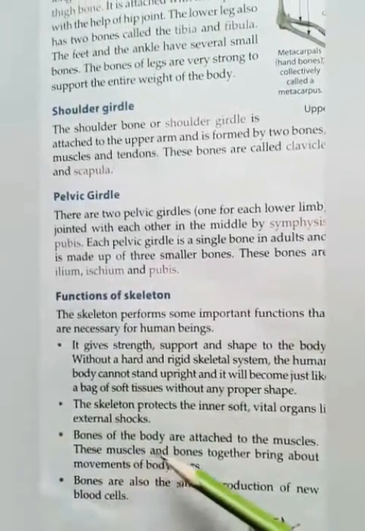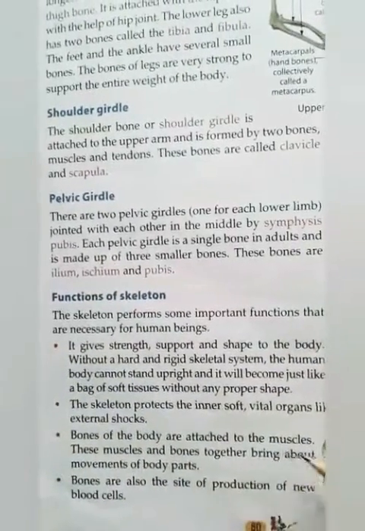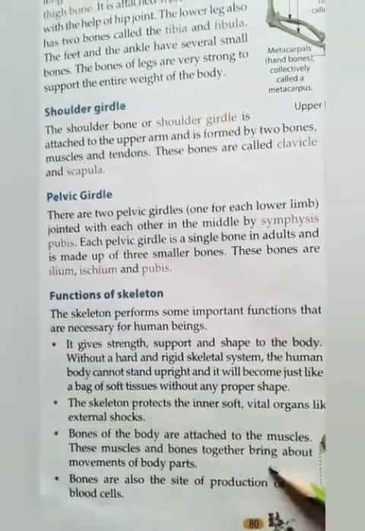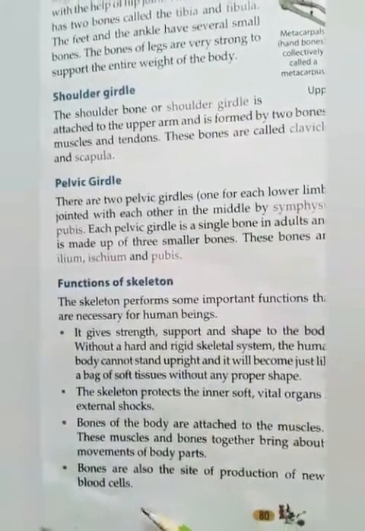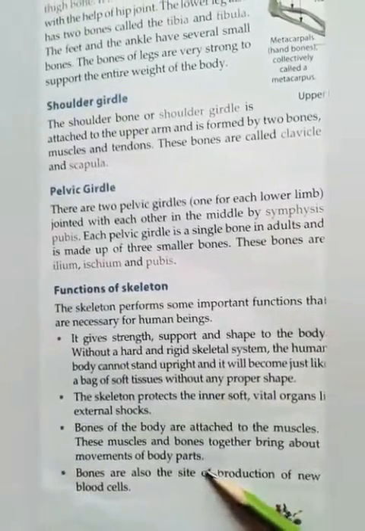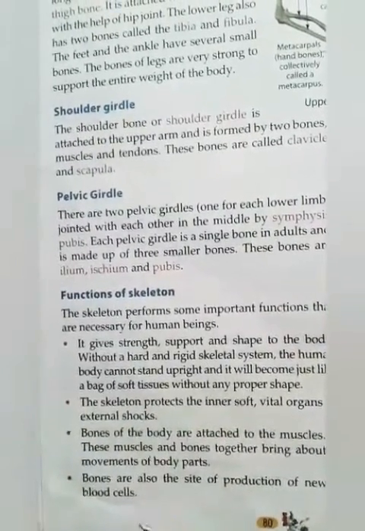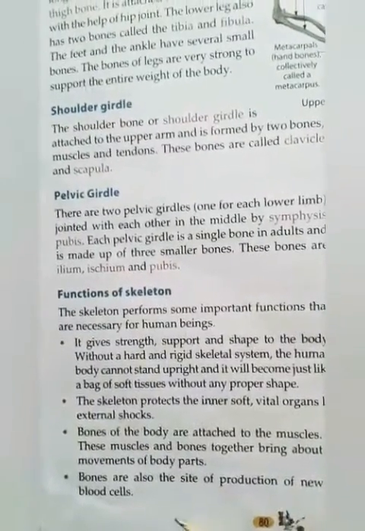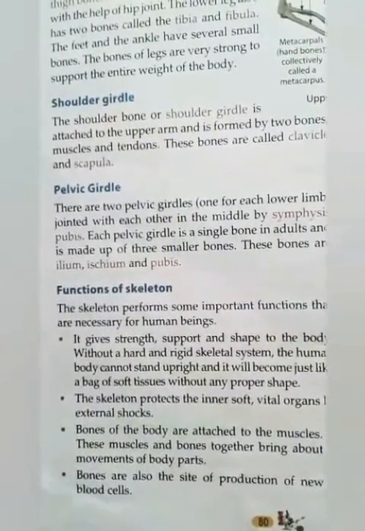Bones of the body are attached to the muscles. These muscles and bones together bring about movements of body parts. Bones are also the site of production of new blood cells.